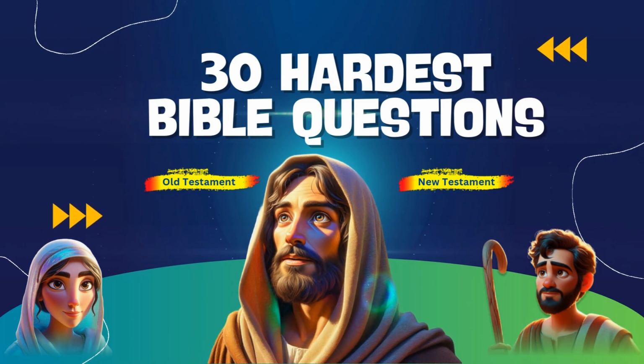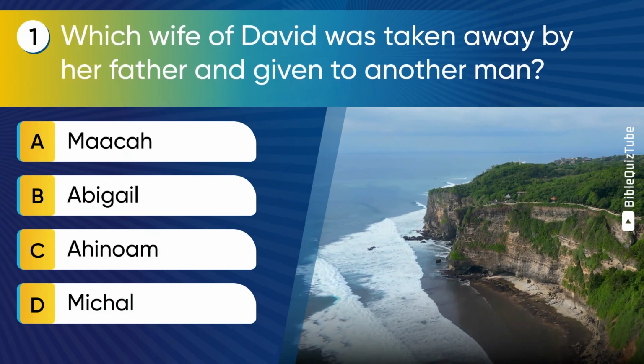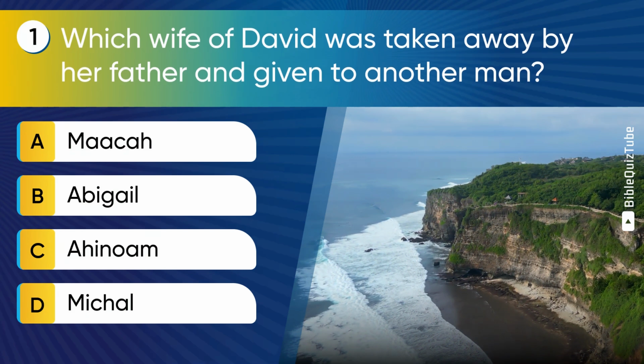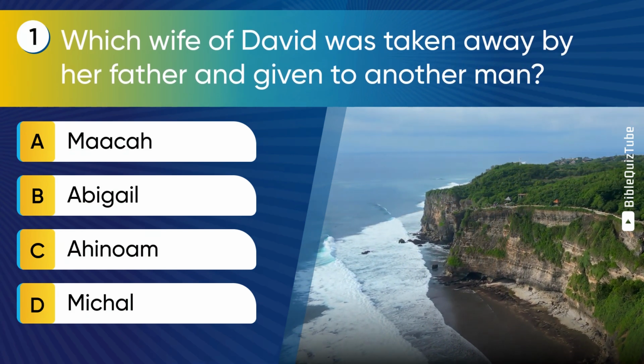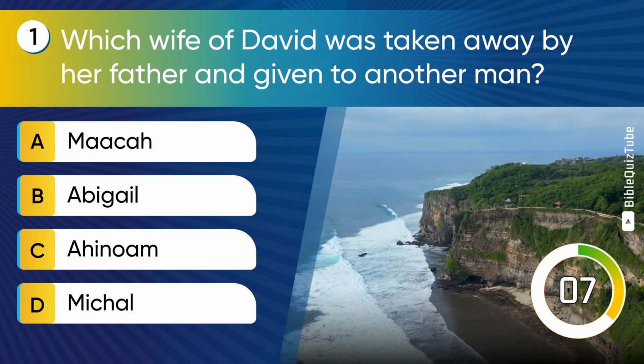Let's dive into the quiz. Question 1. Which wife of David was taken away by her father and given to another man? A. Maacah. B. Abigail. C. Ahinoam. D. Michal.